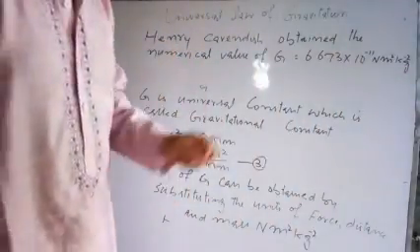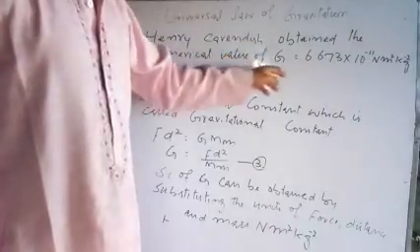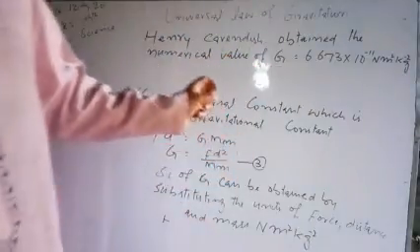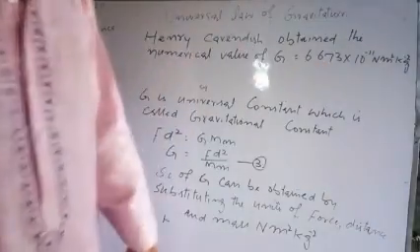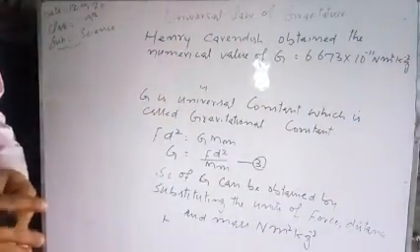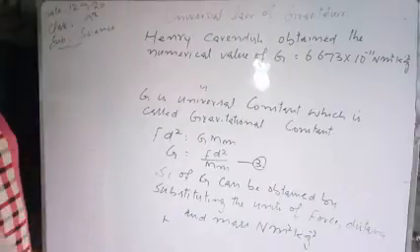This was Henry Cavendish who obtained the numerical value of G, and the numerical value of G is equal to 6.673 multiplied by 10 raised to minus 11 Newton meter square per kilogram square.